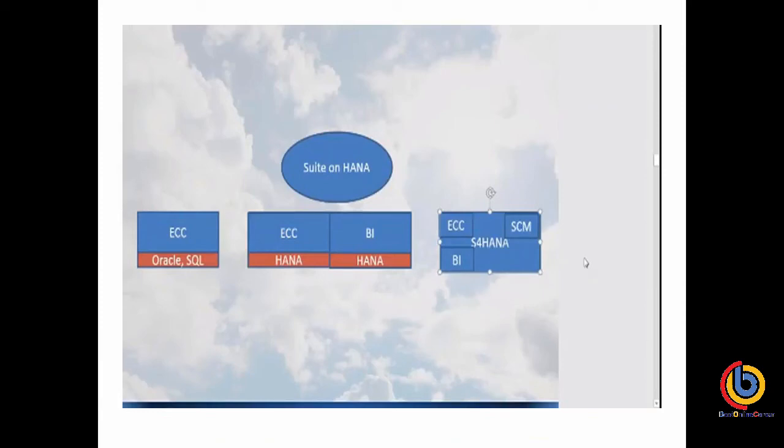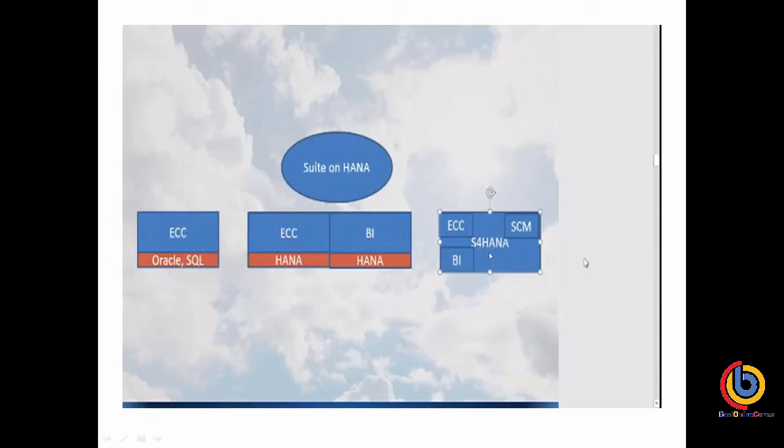ECC normally runs on an Oracle or SQL database. Suite on HANA is basically ECC that runs on the HANA database, and BI also runs on the HANA database. This is Suite on HANA because here our tables are not yet simplified. It means it is still using the traditional ERP systems. Here our data modeling has been